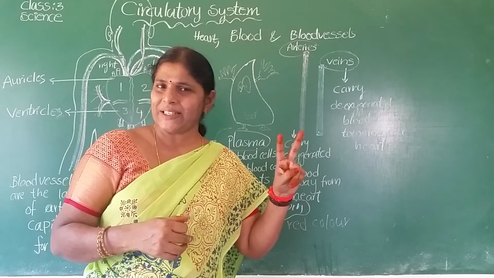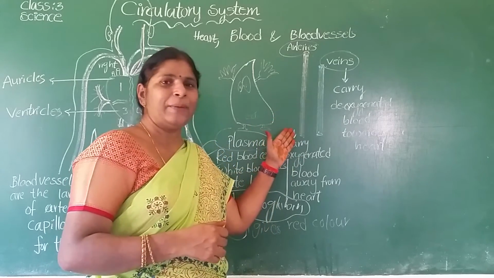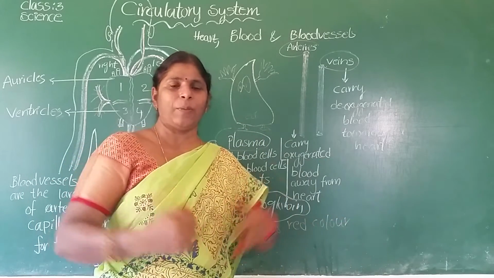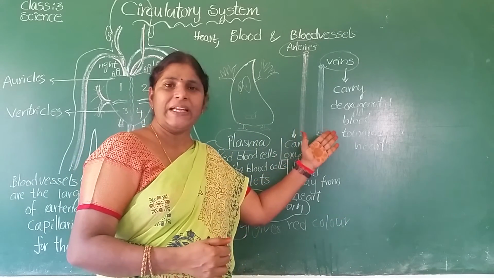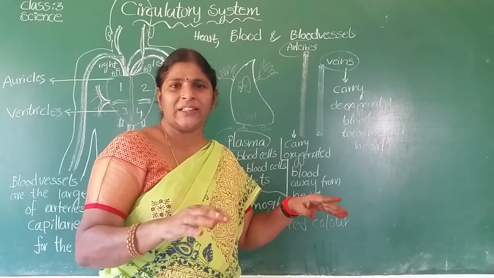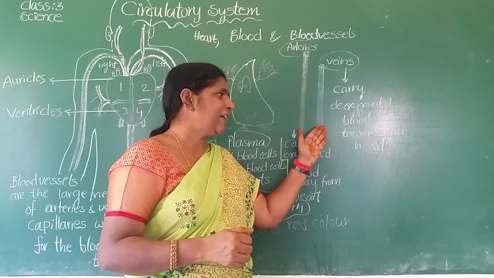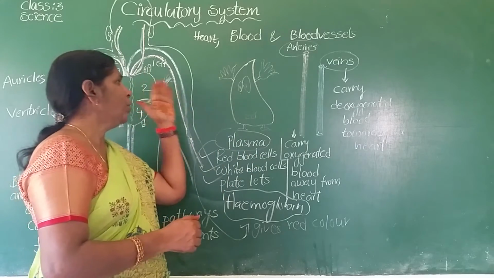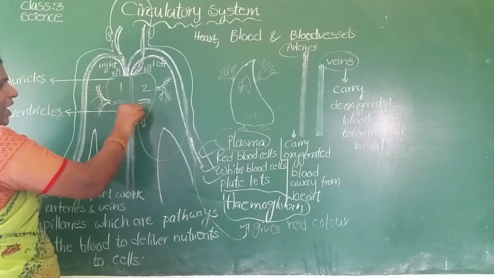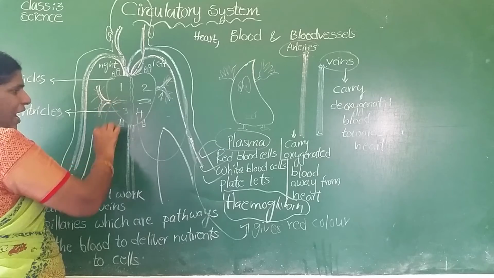What are the two blood vessels? Arteries and veins. Arteries carry pure blood, that is oxygenated blood, from the heart to all parts of the body. Veins carry deoxygenated blood. This blood does not contain oxygen. It is the blood that contains carbon dioxide. So veins carry deoxygenated blood towards the heart. Okay, and arteries carry pure blood from the heart to the body parts.